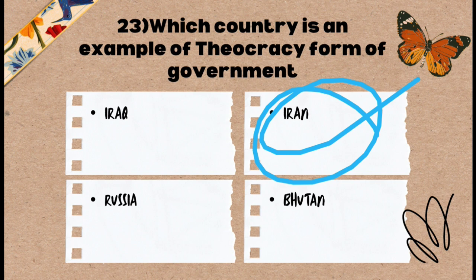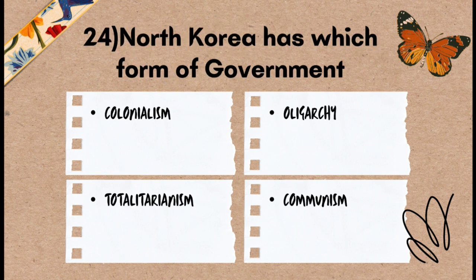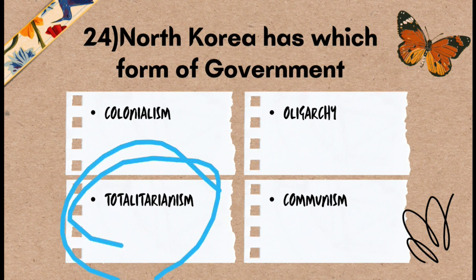Okay, question number 24. North Korea has which form of government? We know that previously in this session there was a question asking that Kim Jong-un is the president of North Korea, and this is another question about North Korea: which form of government exists in North Korea? The options are colonialism, oligarchy, totalitarianism, and communism. The correct answer is option C. Totalitarianism is the form of government which exists presently in North Korea.